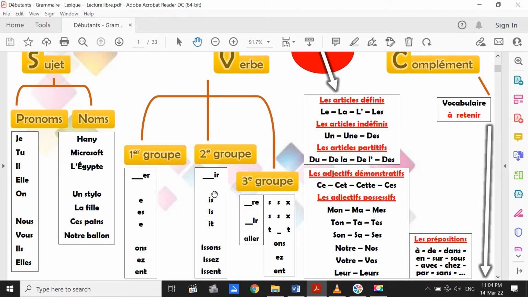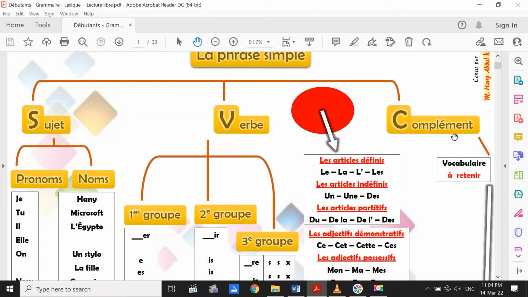Second group verbs, some verbs finish with IR because it's common with third group verbs. We have some verbs too finishing with IR in the third group. So if we have a second group verb with IR, we cancel the IR, then we add new endings. Third, we have to memorize it as it is.